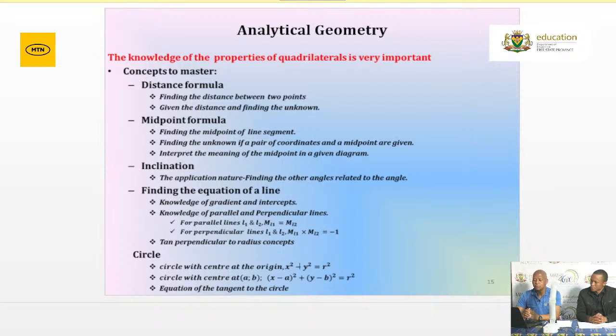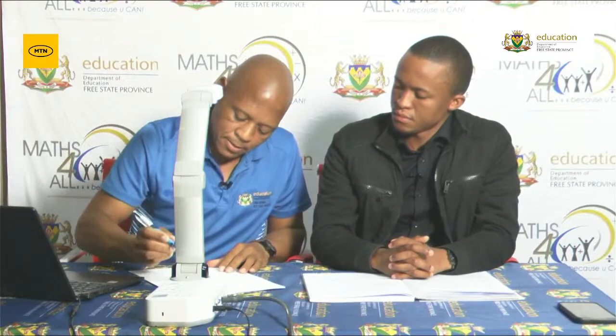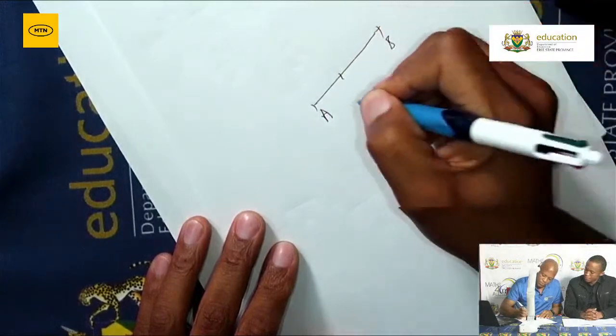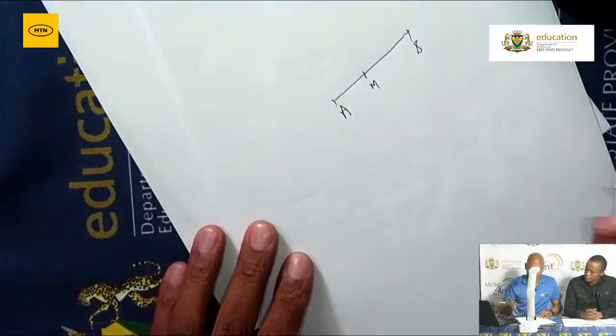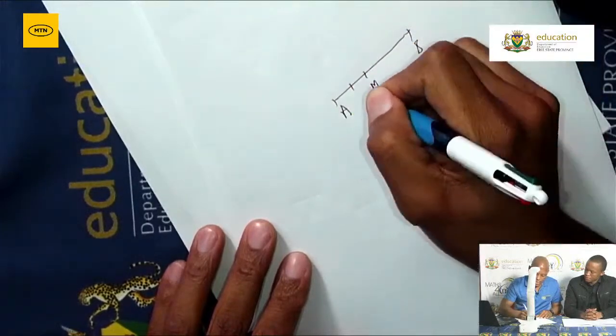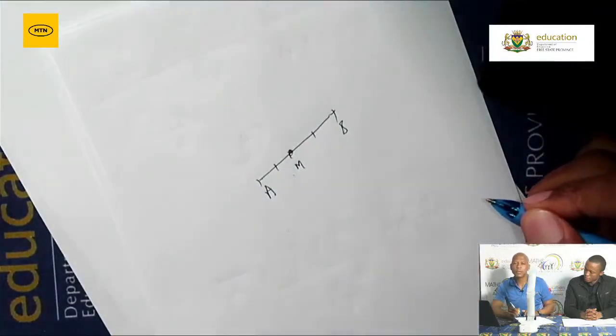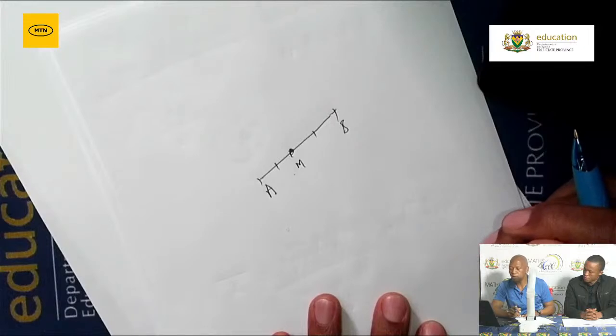And let me be straight with you, Grade 12. How do they ask a question? Right, we will tell you that this is a midpoint. Now, if you have a line segment AB, and between A and B there is an M, they indicate that AM is equal to MB. Let us take note of that. Maybe I can just draw a line here. This is A, this is B. Then from there is M. Now, how do they indicate the midpoint? They will just indicate that AM is equal to MB. Then in this case, we know that M is a what? M is a midpoint. So please, let us make sure that we know how the question is asked.